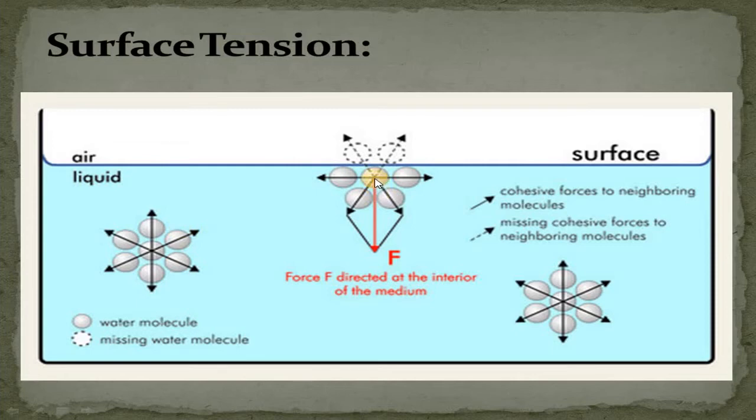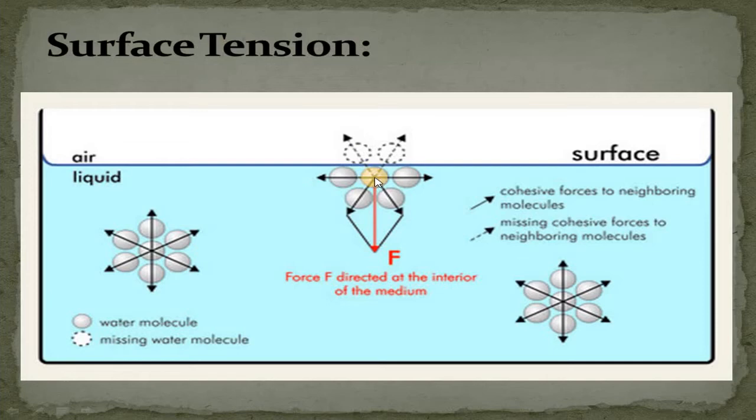The molecules present at the surface are attracted by forces in unequal directions, because this molecule is surrounded by molecules beside it, and we have molecules just under it. We don't have any water molecule present above this molecule.